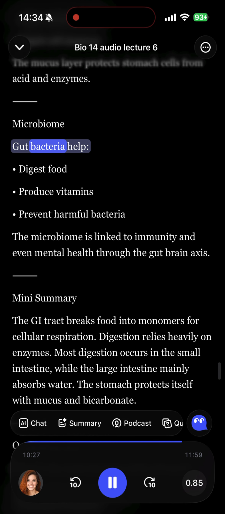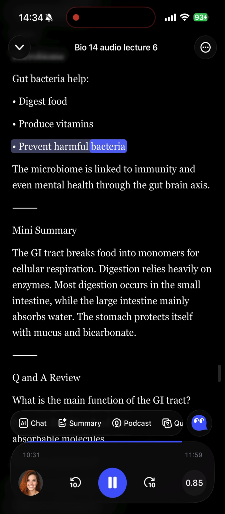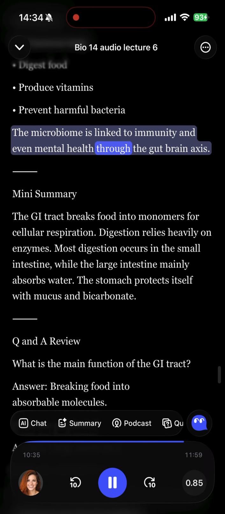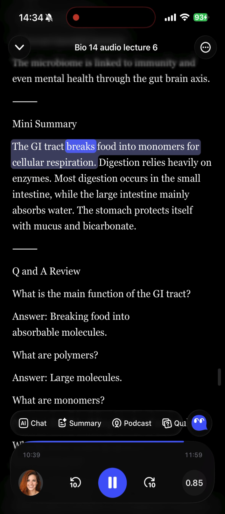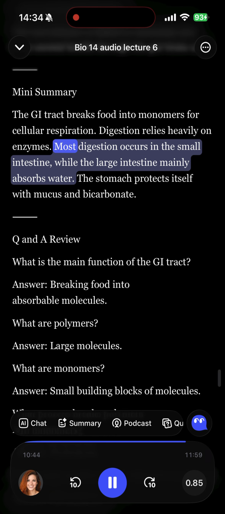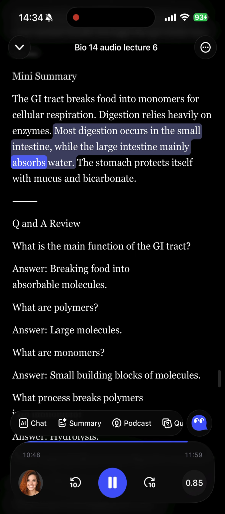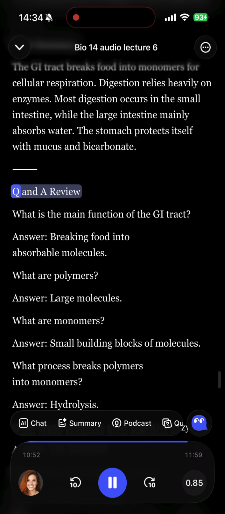Microbiome. Gut bacteria help digest food, produce vitamins, prevent harmful bacteria. The microbiome is linked to immunity and even mental health through the gut-brain axis. Mini summary. The GI tract breaks food into monomers for cellular respiration. Digestion relies heavily on enzymes. Most digestion occurs in the small intestine, while the large intestine mainly absorbs water. The stomach protects itself with mucus and bicarbonate.